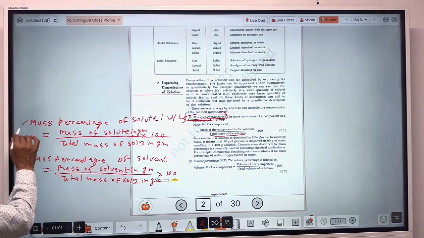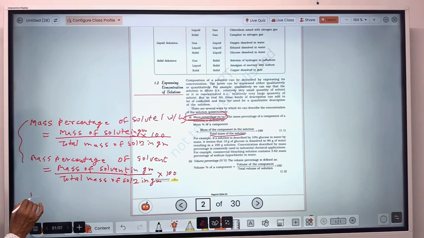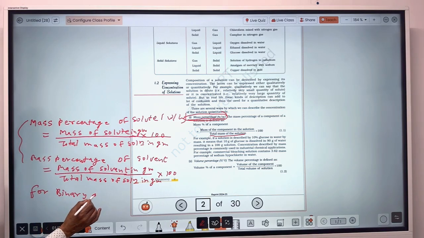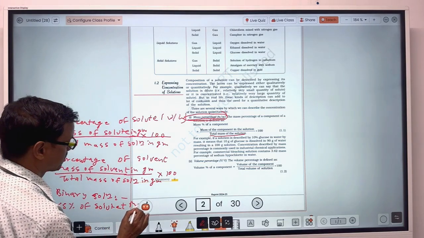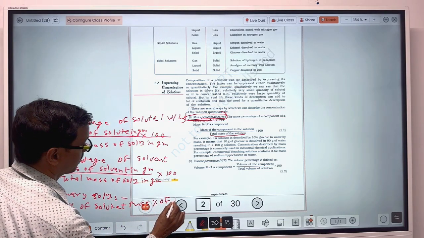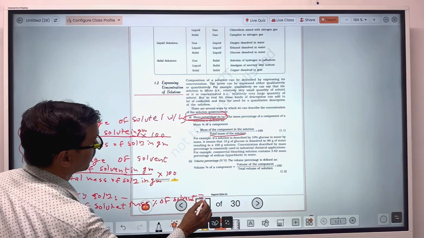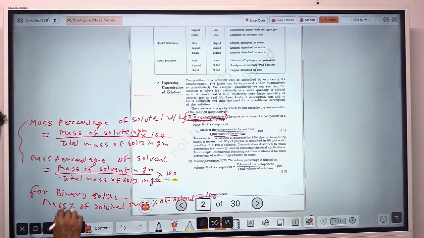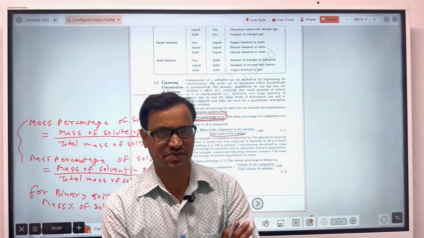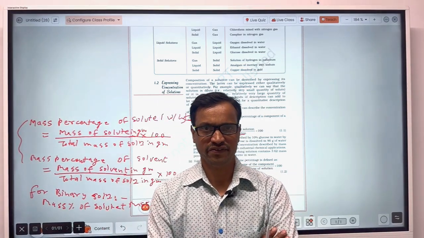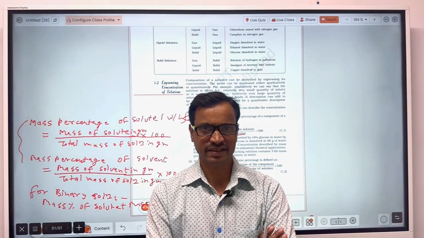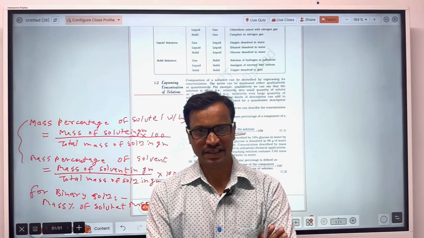Okay, and here if the solution is a binary solution, for a binary solution, mass percentage of solute plus mass percentage of solvent will be equal to 100. If the solution is a binary solution, then the addition of mass percentage of solute and mass percentage of solvent will be 100.